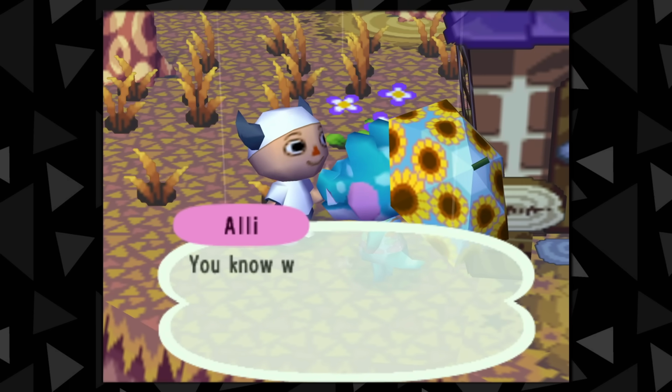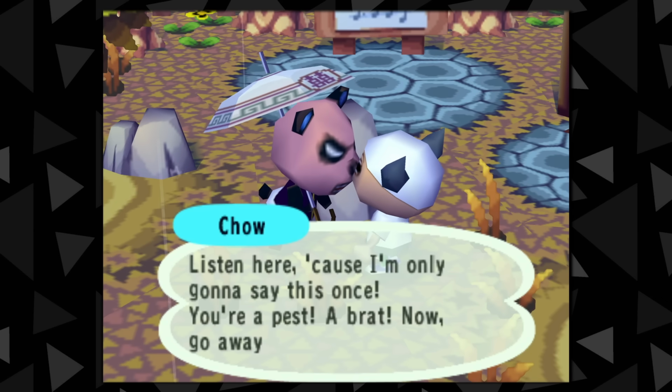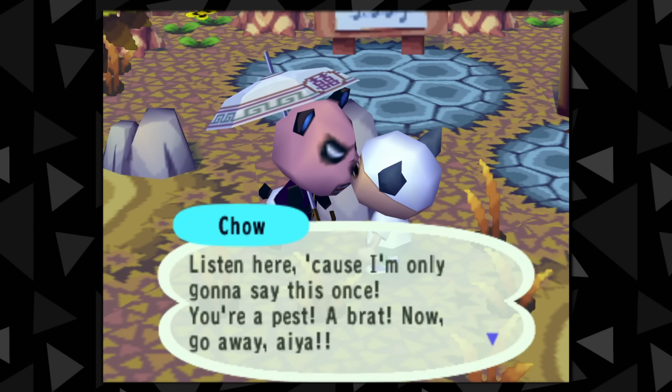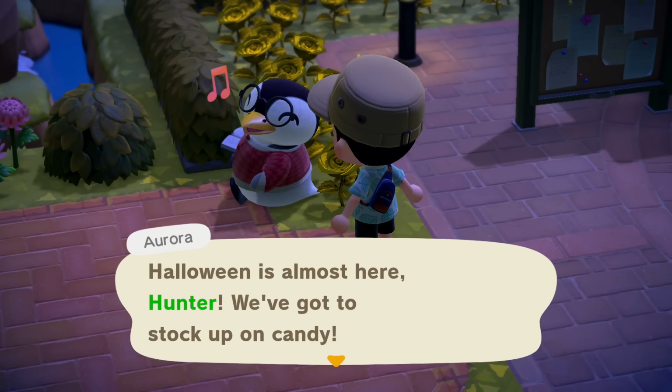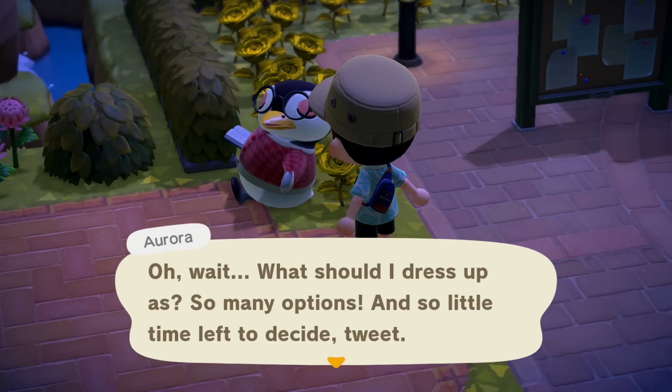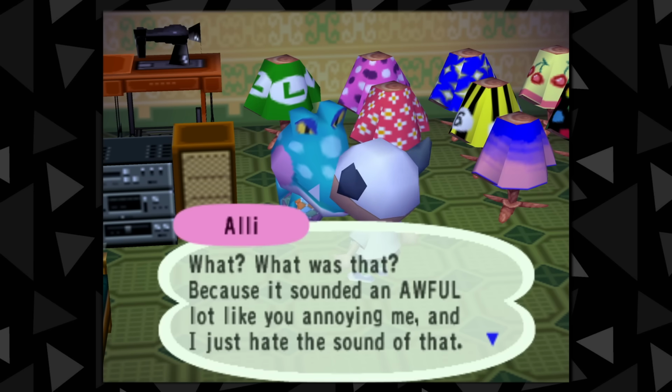Now, some people might be put off by this, but a lot of Animal Crossing fans actually praise the original game for having the gall to give villagers such rude dialogue. If you're only used to the newer titles like New Leaf or New Horizons, you'd be hard-pressed to find villager dialogue that's anywhere near as rude as some of the lines found here.